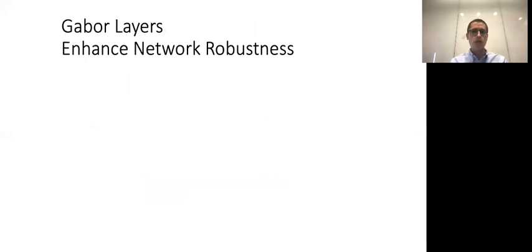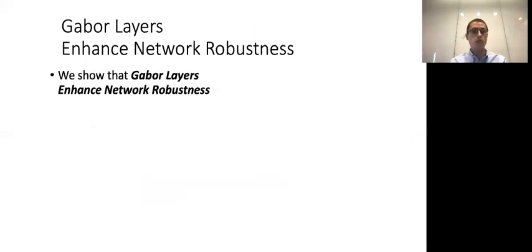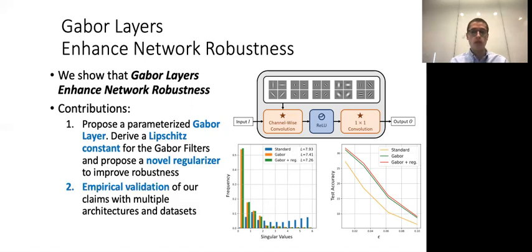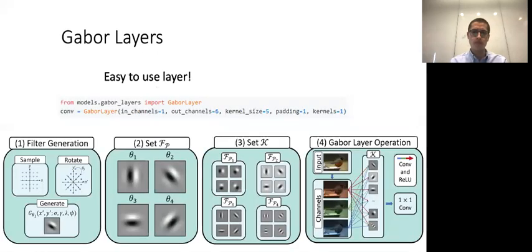Our work fills a gap in the literature, where we provide experimental results demonstrating the significant impact that such an architectural change has on improving robustness. In particular, our contributions are: 1. We propose a parameterized Gabor structured convolutional layer as a replacement for early conv layers in DNNs. We observe that such layers can enhance robustness. Further, we exploit the closed form of the Gabor filters, derive an analytical expression for a Lipschitz constant of the filters, and propose a new training regularizer to further boost robustness. 2. We provide empirical validation of our findings on standard benchmarks in computer vision.